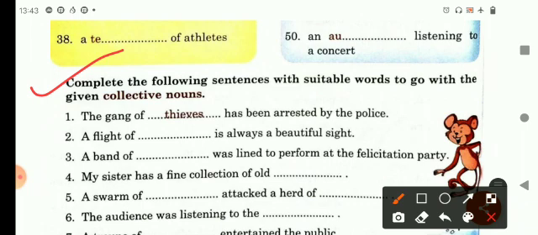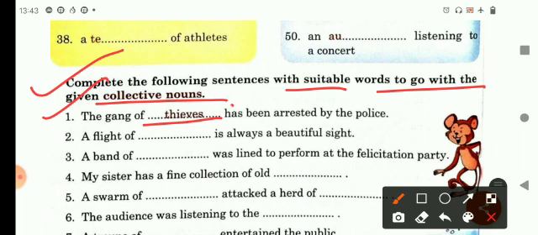Complete the following sentences with suitable words to go with the collective noun. A gang of thieves. It is already done. You should know what the gang of thieves is called. Thieves. It is thieves. Collective noun for thief is gang of thieves.